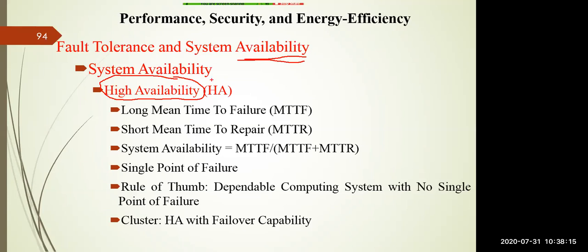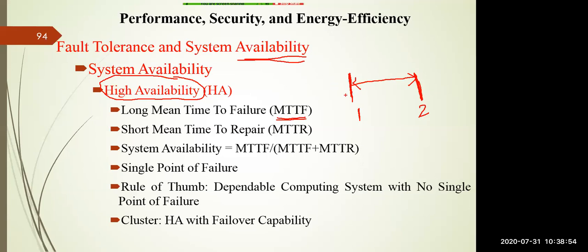In order to calculate the high availability of the system, you have to first calculate two parameters. The first is called MTTF. MTTF stands for mean time to failure. Mean time to failure says that if the first fault occurred at this particular time, and the second fault occurred at this particular time, what is the mean time to failure, right? The distance between two successive failures can be said to be the mean time between failures. That is called MTBF.